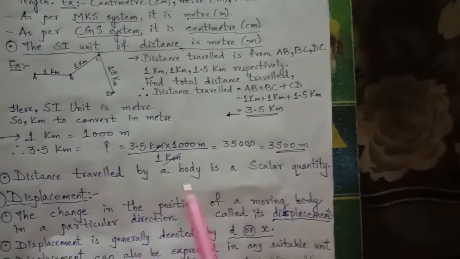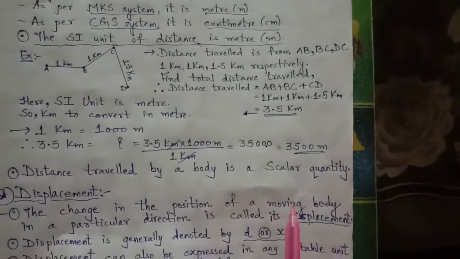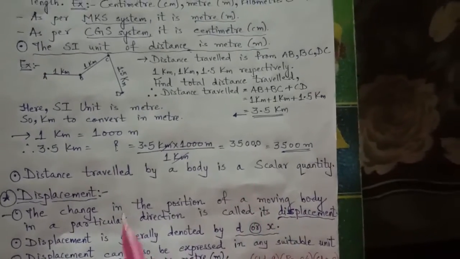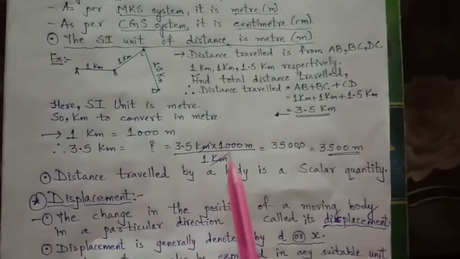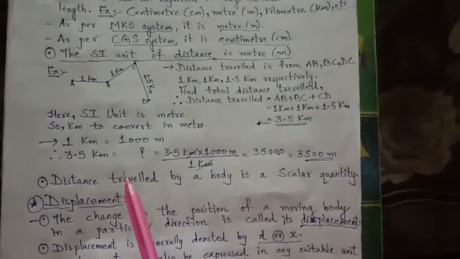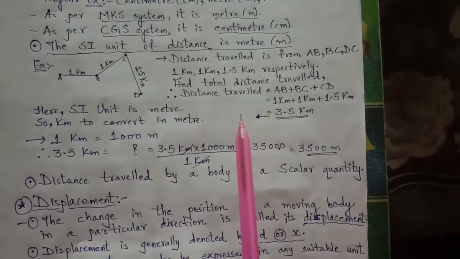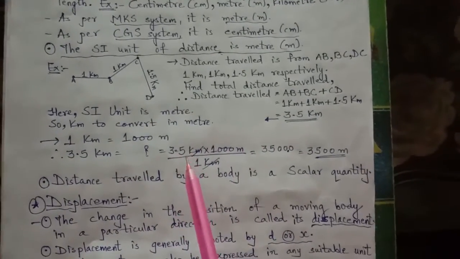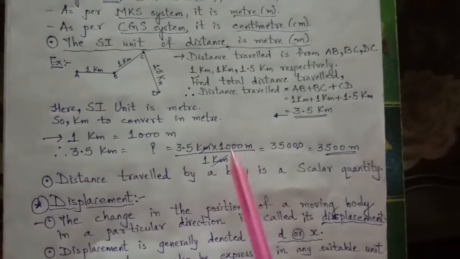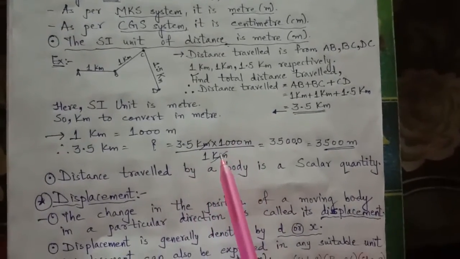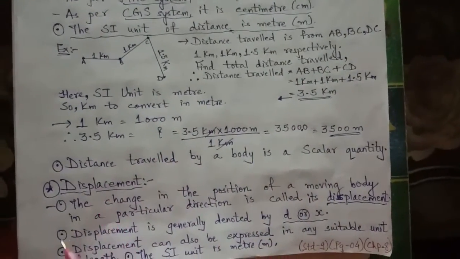Distance traveled by a body is a scalar quantity, as I just told. It is not necessary to have an idea about the direction of the distance. What distance travel? According to that, one friend travels from school towards north, another travels from school towards south. What is the distance traveled? Whatever you have traveled, that is important. In which direction, for distance traveled, it is not at all important.